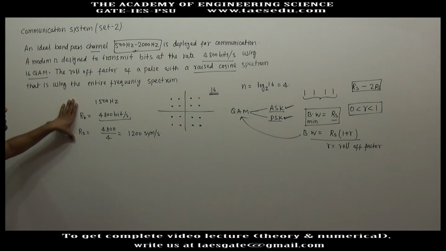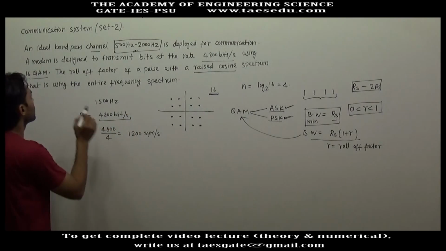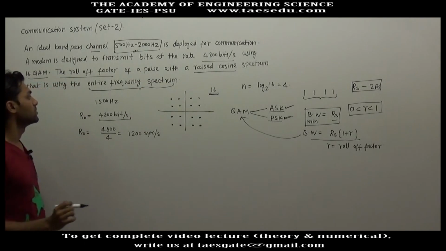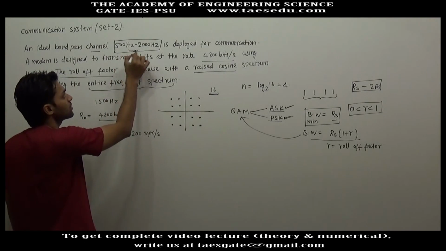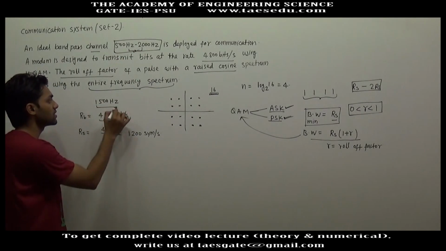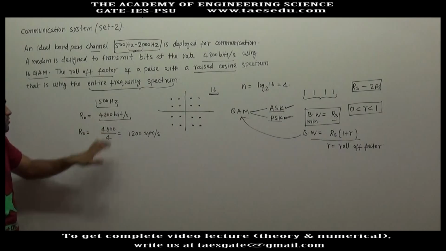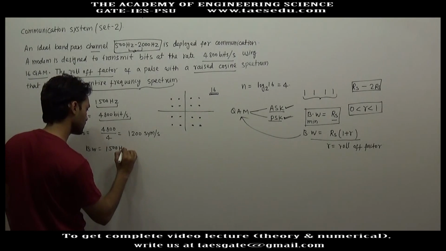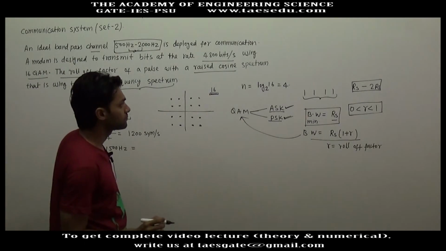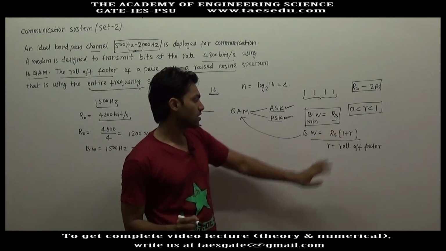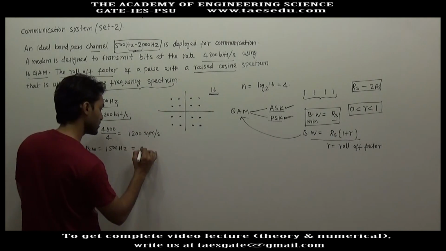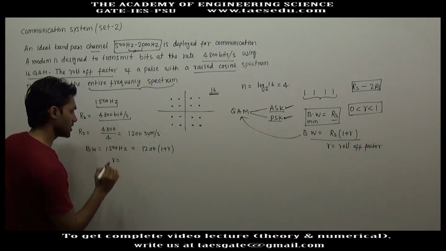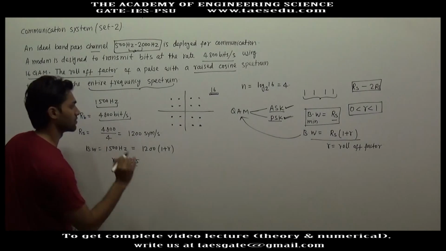Now in this question it says that we have to find the roll-off factor such that the entire frequency spectrum is used. It means the total range of the frequency spectrum is 1500 Hz, so this 1500 Hz has to be used. It means the bandwidth, 1500 Hz, will be equal to the symbol rate times 1 plus R. So the symbol rate is 1200 times 1 plus R. From here we can calculate R as 0.25.